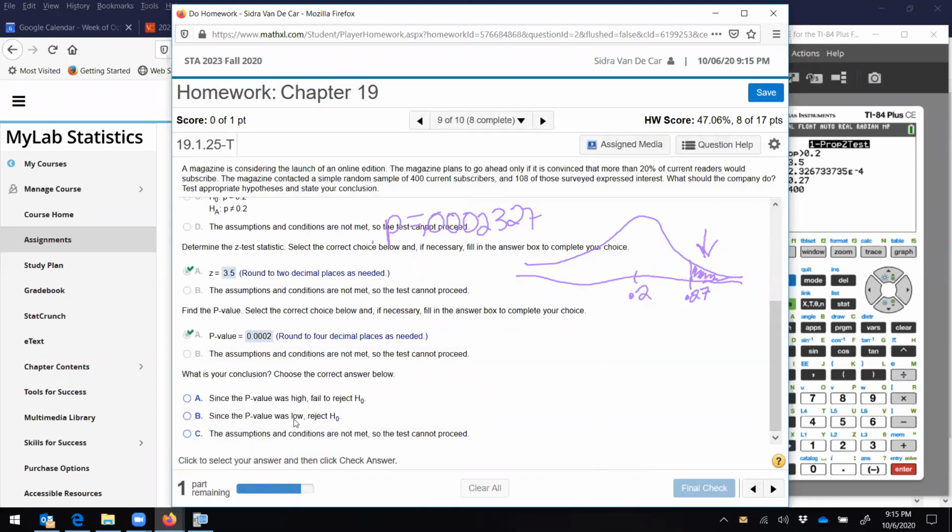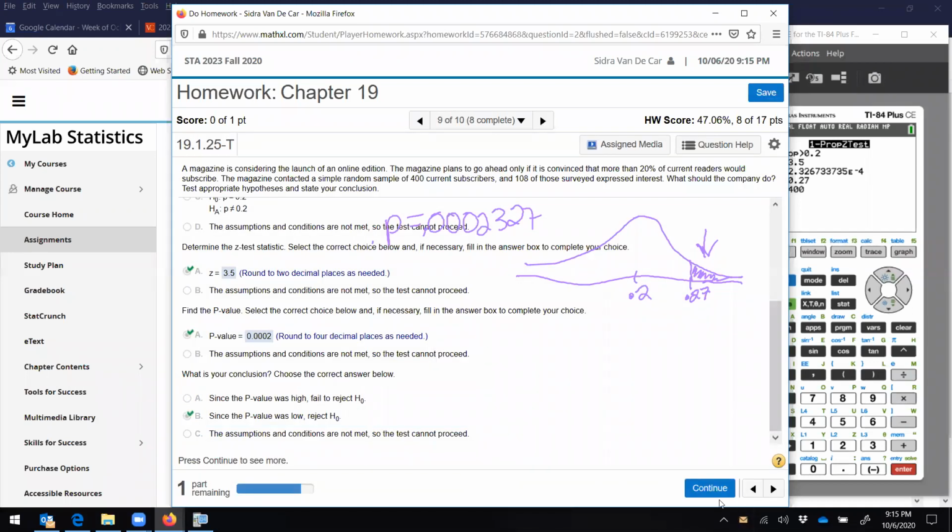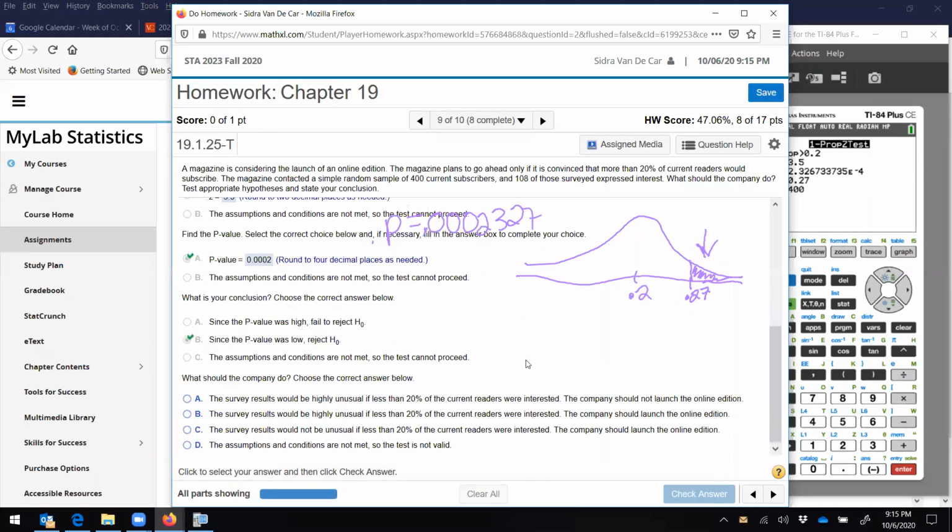Since the p-value is low, we reject the null hypothesis. All right, so what should we do? If we reject, the survey results would be highly unusual if less than 20%. So we need to launch the online edition.